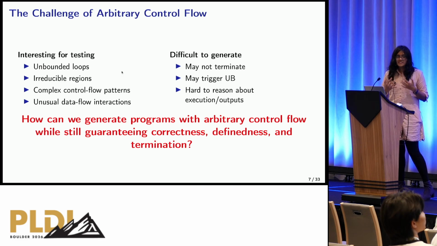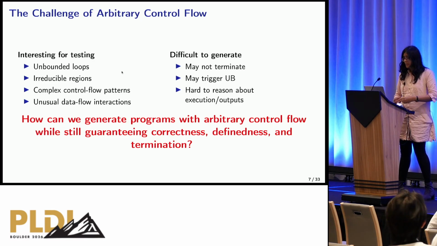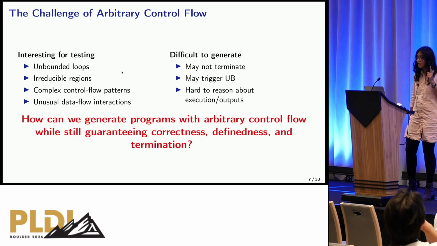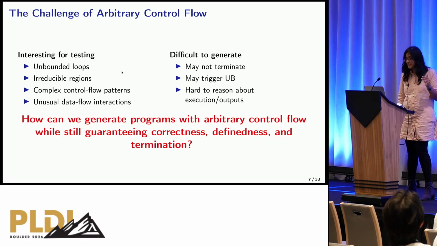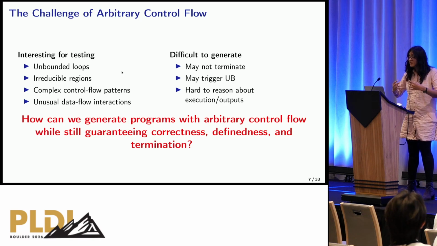Arbitrary control flow is our solution to having both these kinds of constructs in our programs. Now, we don't just want arbitrary control flow because it sounds good, but because it's integral to testing optimizations such as loop invariant code motion, code hoisting, code sinking, value numbering, IV opts, and so much more. These are all important because these optimizations help track how values flow through CFGs. So when you make your CFGs arbitrarily more complex, it gets harder for the compiler to reason about these optimizations as well. And this is exactly the kind of thing that we want to test out.